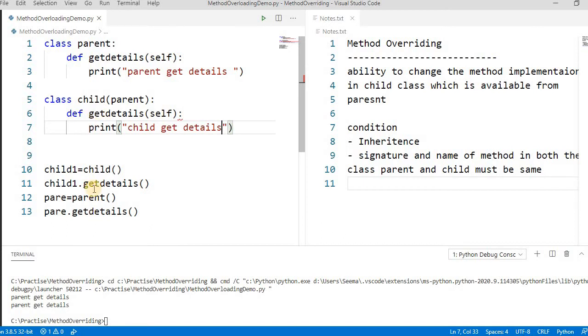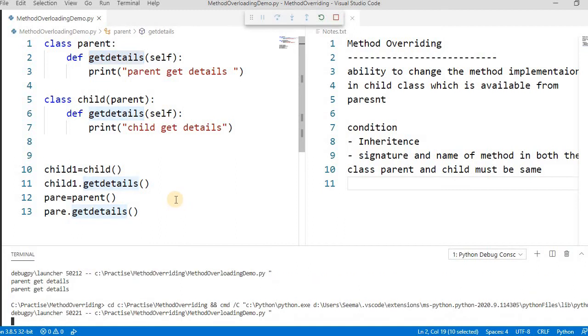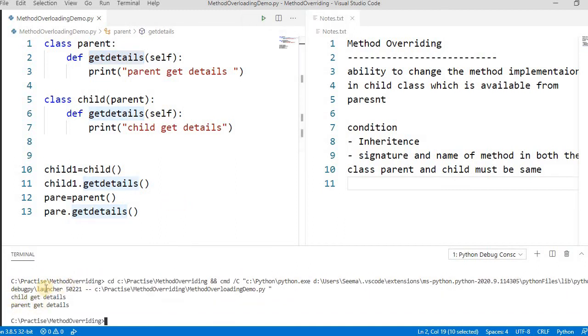Now if you run the code, it points to this method, not this method, because we have overridden this method implementation in a child class. If you run this, see here, it's pointing to the child class, and then the object of the parent class by default points to get details. Now let's talk about multiple inheritance.